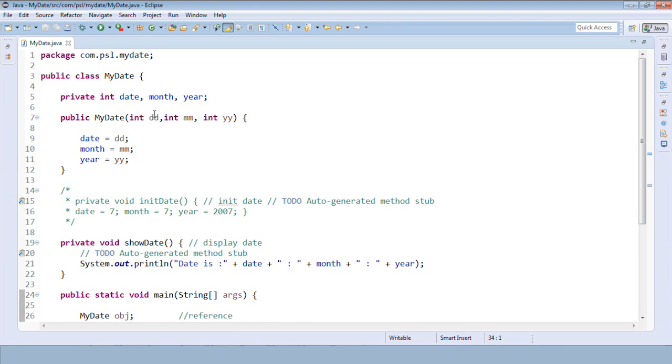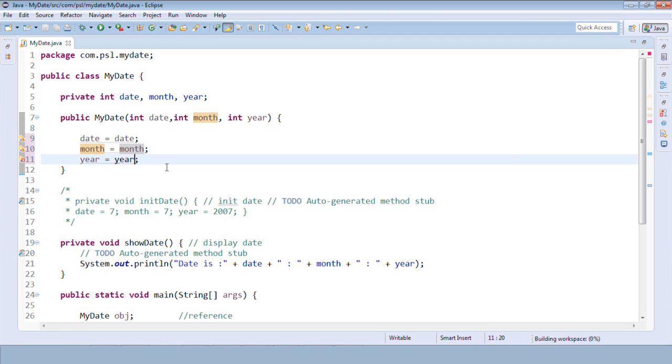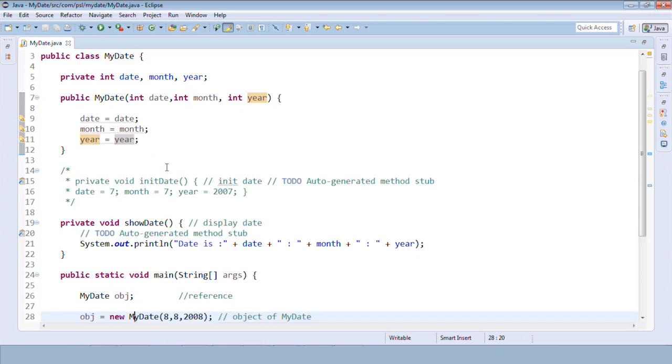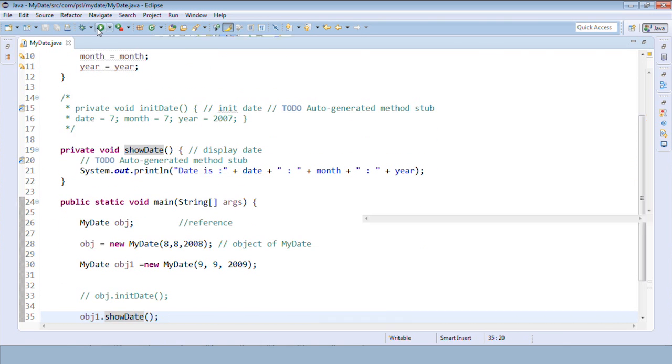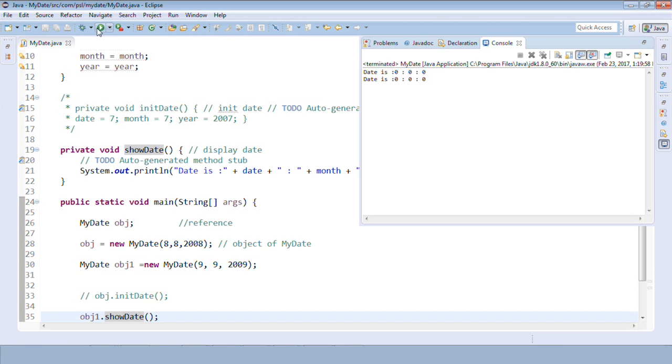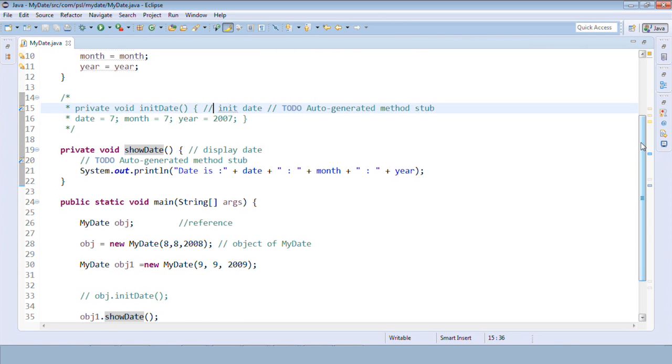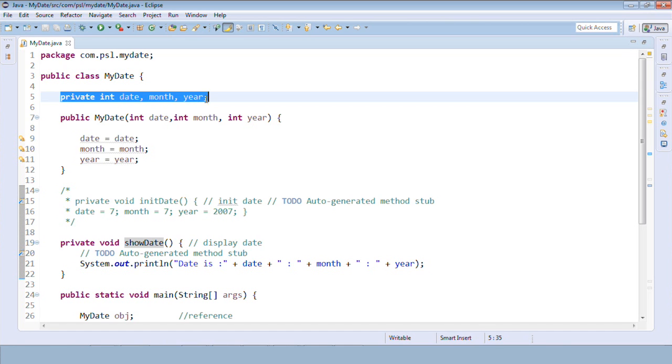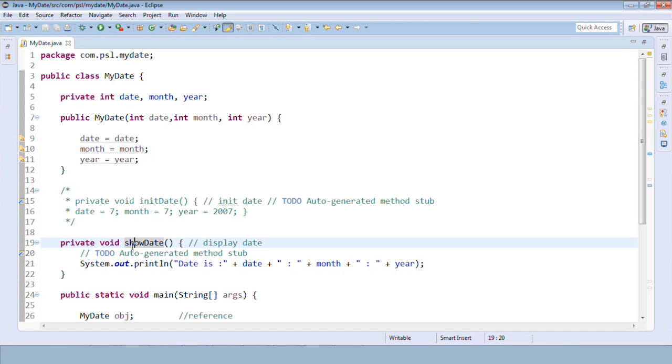I'll change it to date, month and year again. So we'll have a problem of shadowing here. If you have a problem of shadowing, what we get is default values, that is 0, 0, 0. In case of Java, we have a default of 0 or null. It is not garbage. This is because these variables are shadowed, and we are printing the value of these variables in showDate.